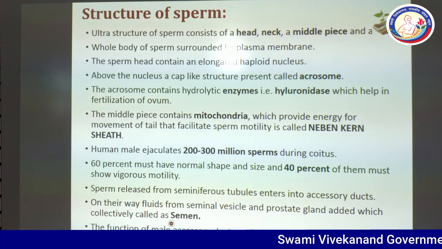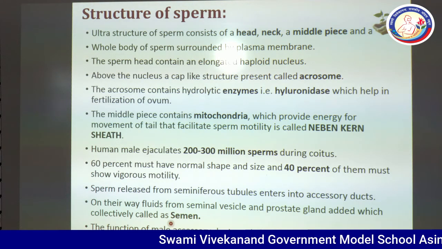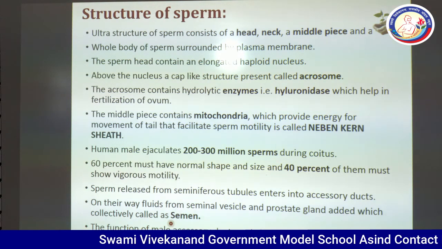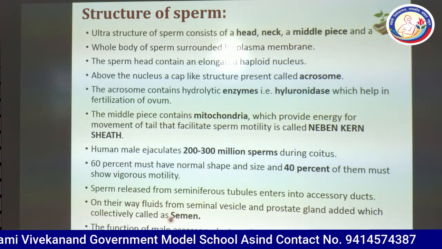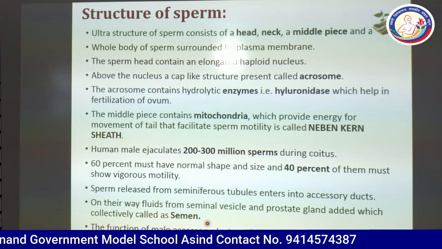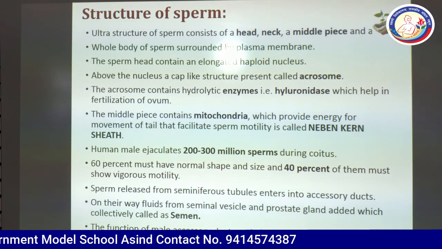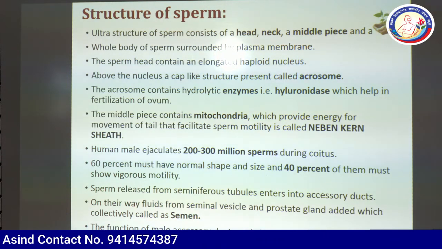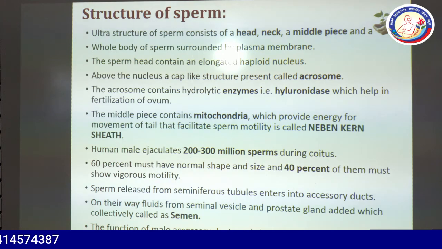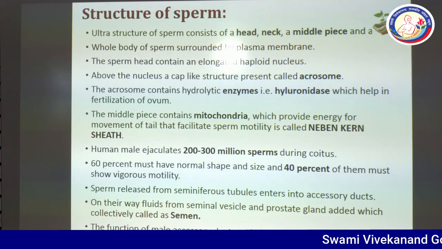So basically, sperm are cells that float in a liquid medium formed by the seminal vesicle and prostate gland, and combined it is known as semen. The functions of the male accessory ducts and glands are maintained by the testicular hormone androgen. It means the androgen hormone also controls the functions of the accessory ducts.